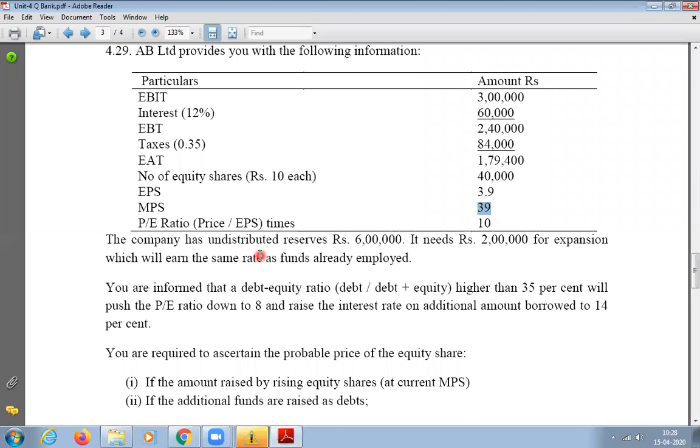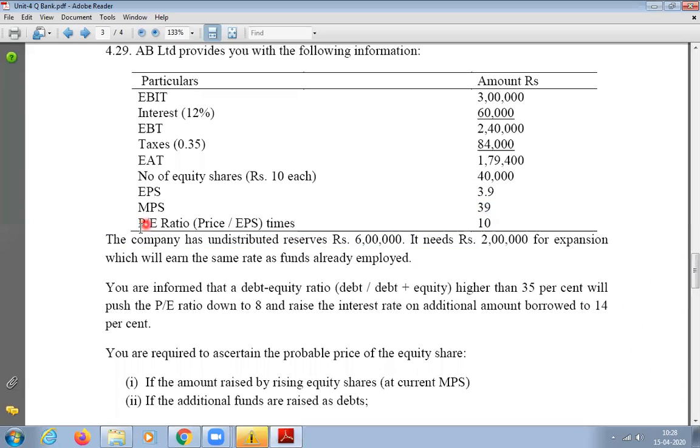Kindly interact. Any one of you please interact. No, sir. Then the PE ratio, that is price earning ratio, is 10 times. Okay, let us go forward.